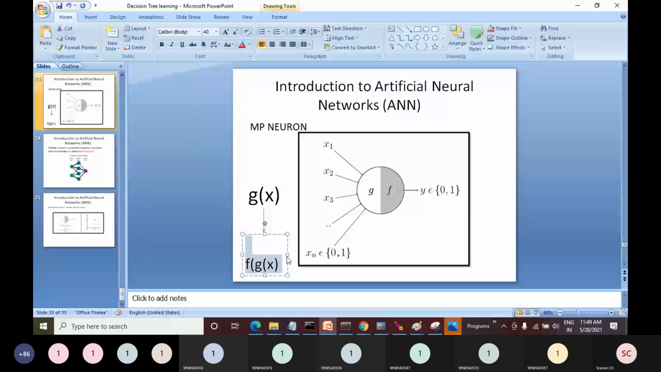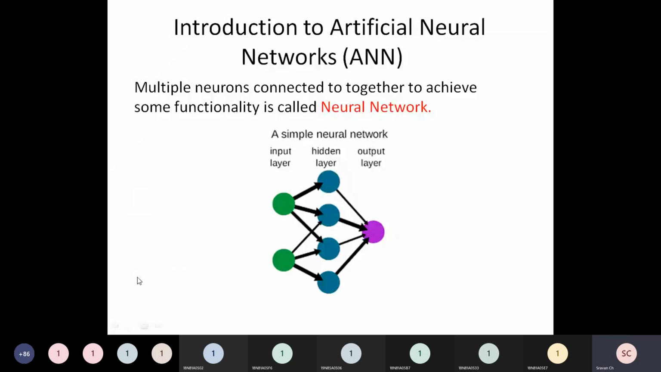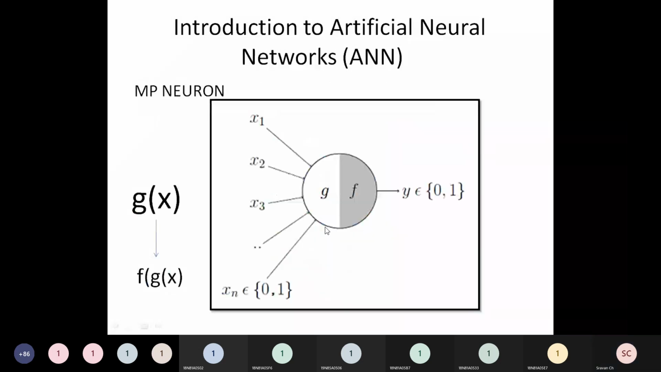So in f of g of x, I will check whether the g of x value is greater than or equal to the threshold. What is the threshold? I will explain you with an example, right? Please wait. So we will see the threshold value. If the f of g of x value, the final output, is exceeding the threshold, if it is greater than or equal to the threshold, then the y value will be 1. If it is less than the threshold, the y value will be 0, right? So friends, this is what an MP neuron is.